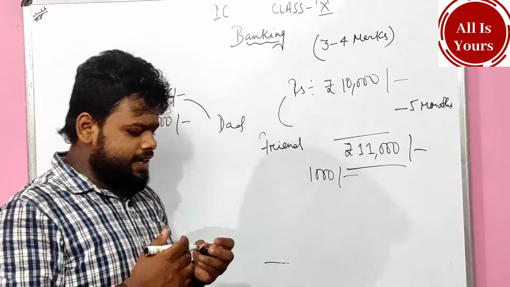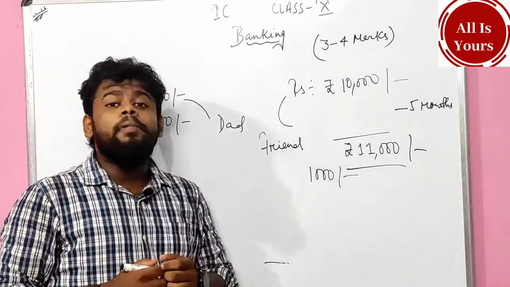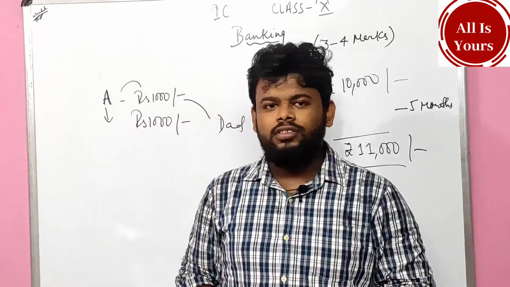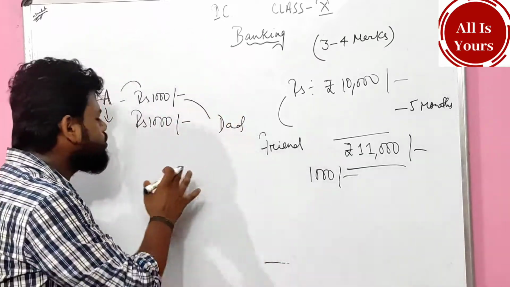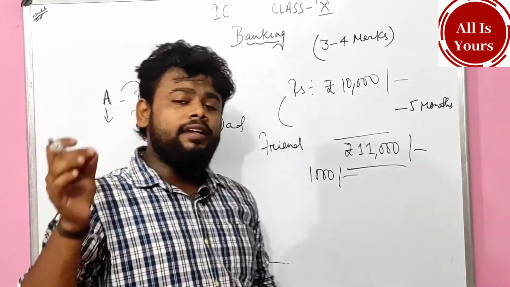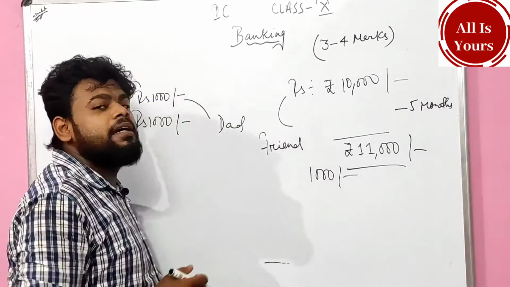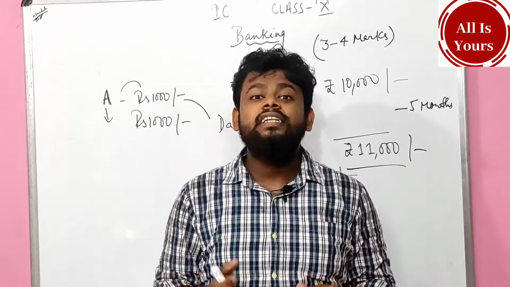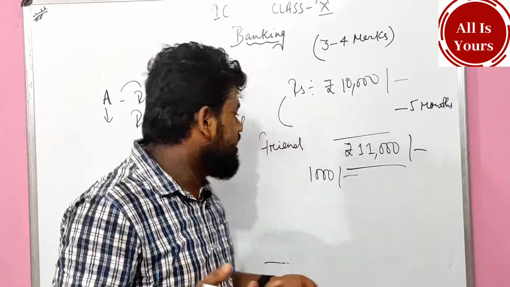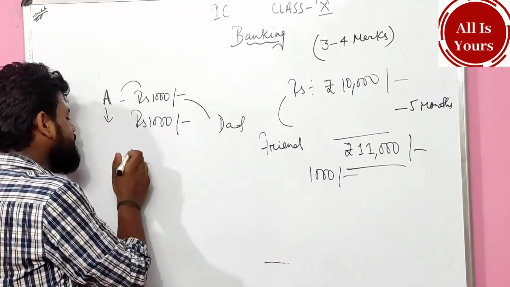All right, and to keep money safe, generally there are crores and crores of people, and they have crores of amount. Where to keep the money safe? Keeping the money safe in the bank is also known as banking. Okay, let me take an example.